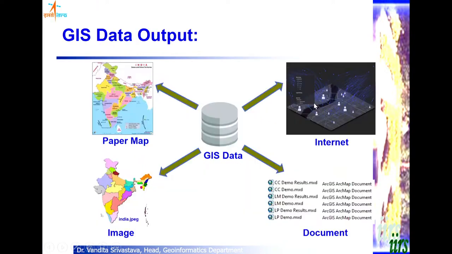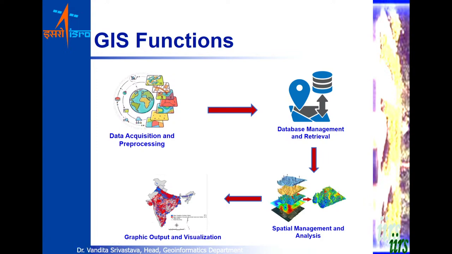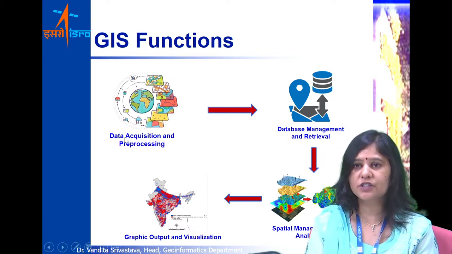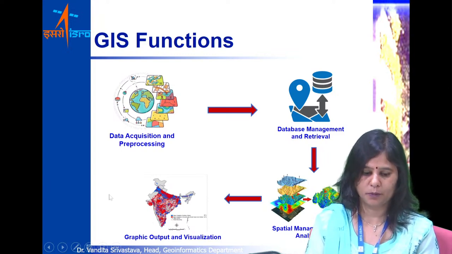Now, once you have captured and stored the geographic information, if you want to disseminate it, there are many ways to do it. You can produce hard copy maps, soft copy maps, lots of animations, videos and tabular data. You can also disseminate this information over the web. These are the forms of output, all known to all of us. Now, what makes a GIS work is the linkage between the spatial and the attribute data. Once we have done that, we can use these functionalities of a GIS to solve real world problems.